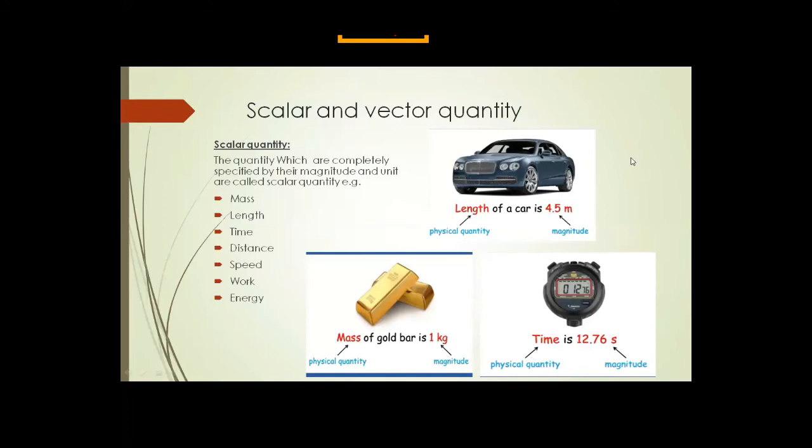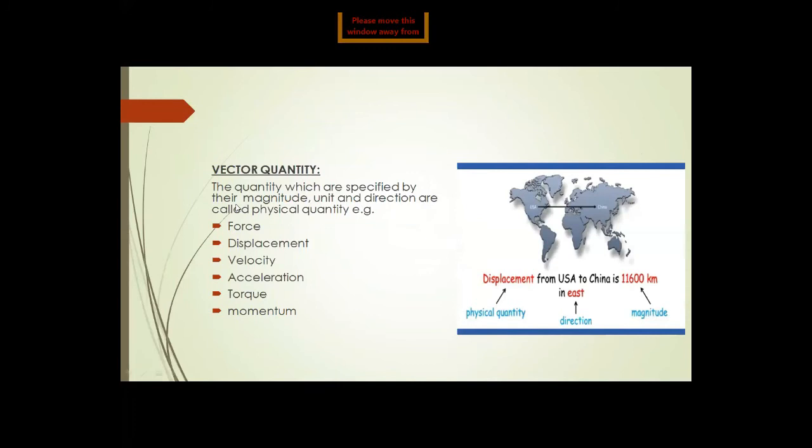Now we are going to discuss vector quantities. The quantities which are specified by their magnitude, unit, and direction are called vector quantities. For vector quantities, direction is most important to describe the quantity.